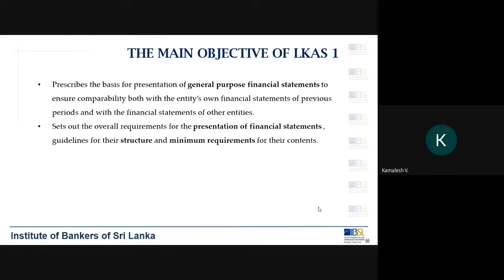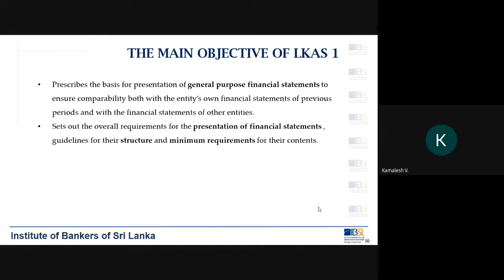Why I'm stressing this point is that when you are looking at your examination paper, question number 1 talks about preparing financial statements. And so far, from the past papers I have observed, every time the examiner has tested the preparation of financial statements of a bank.